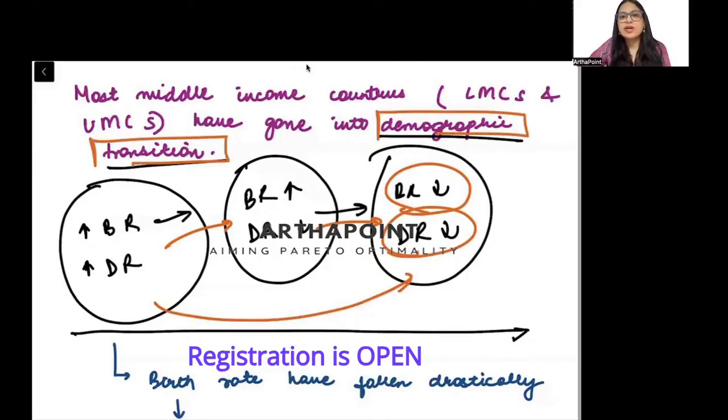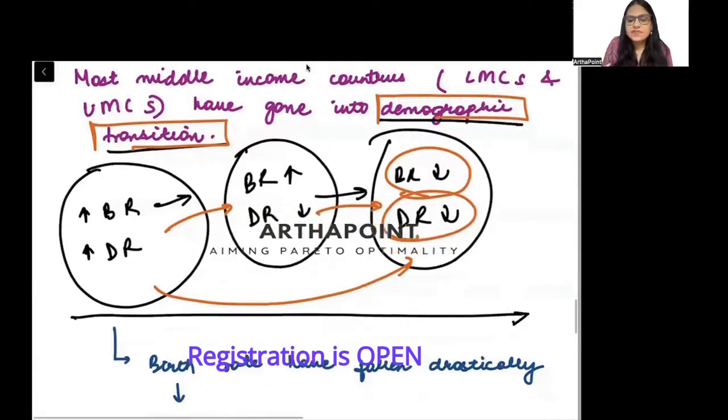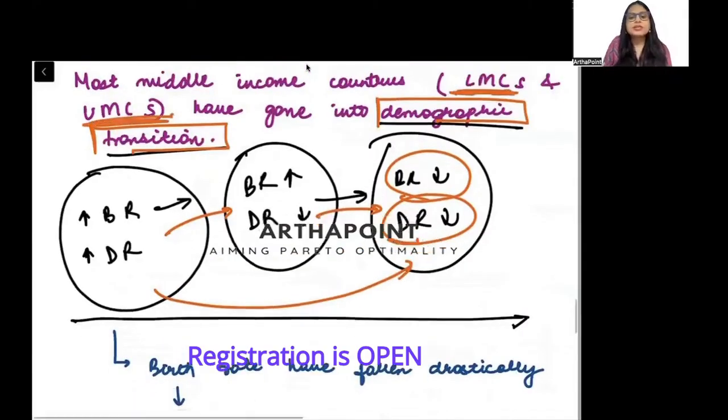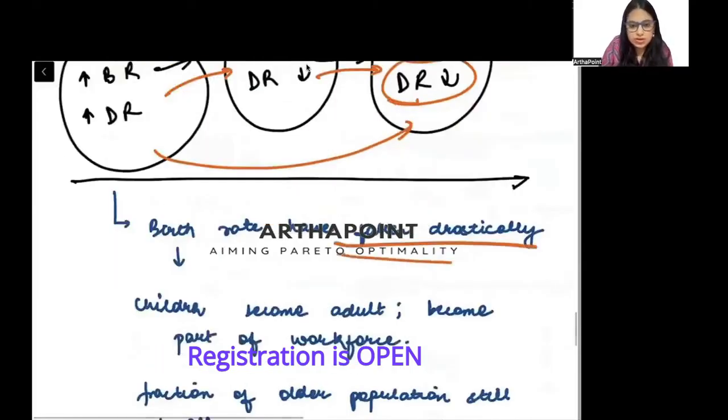कैसे एक कंट्री की डेमोग्राफी, मतलब पॉपुलेशन, ट्रांजिट करती है, अलग अलग फेजेस से जाती है, that is called demographic transition, right? So we have seen that over time, as you go towards the middle income countries, their birth rate starts to drastically fall, right?